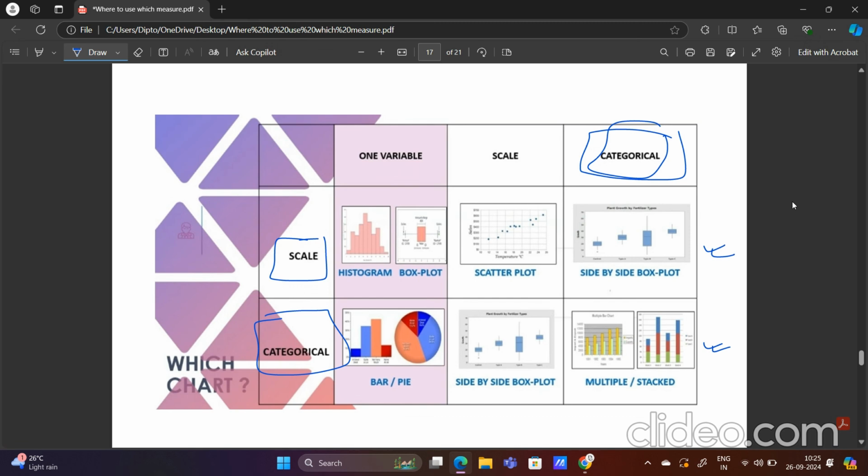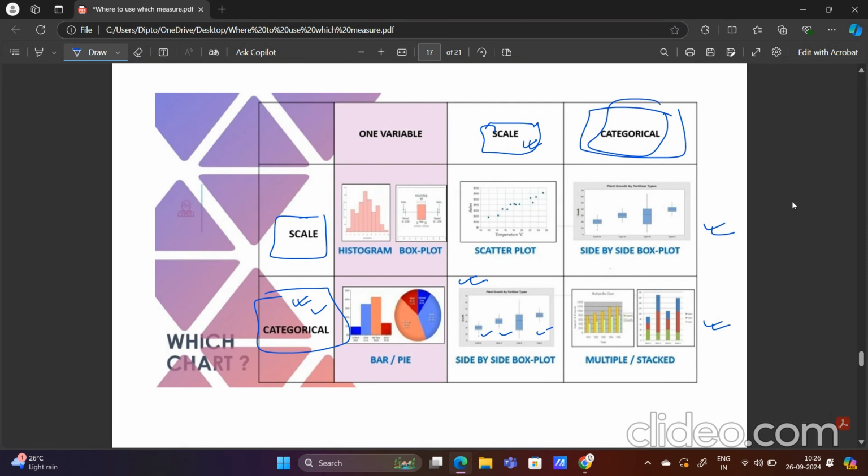Now the side by side box plot is nothing but multiple box plots present together, 1 2 3 4. I will show it, but here you have to remember that if we are trying to plot a side by side box plot, then we will have categorical data and scale data. We will have one variable which will be categorical and one variable which will be scale, meaning numeric. Always plot the categorical data on the x-axis and the numeric data on the y-axis. It will be done automatically in the software, but I just want to give the intuition behind it.